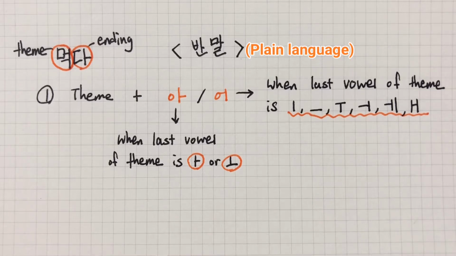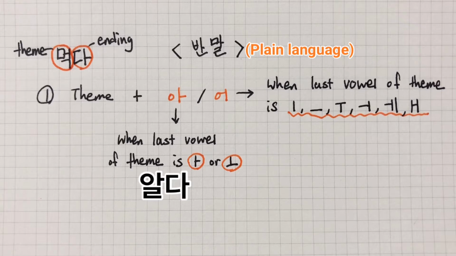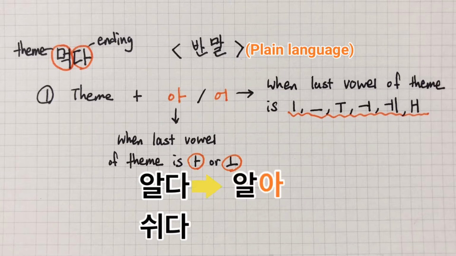Then let's see some example. Here is the verb 알다 and 쉬다. 알다 means know, and 쉬다 means take a rest. When we conjugate these verbs with 아 and 어, 알다 becomes 알아 because the last vowel of theme is 아, and 쉬다 becomes 쉬어 because the last vowel of theme is 이.